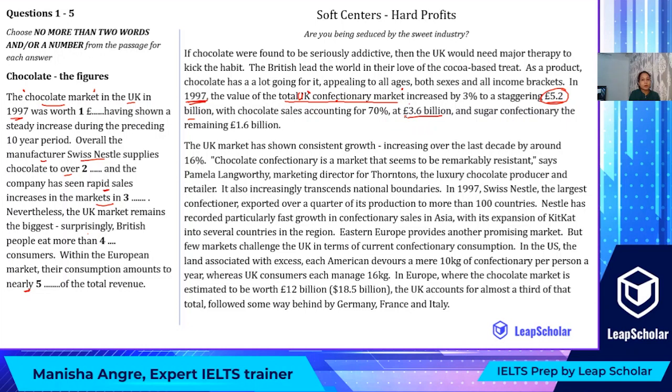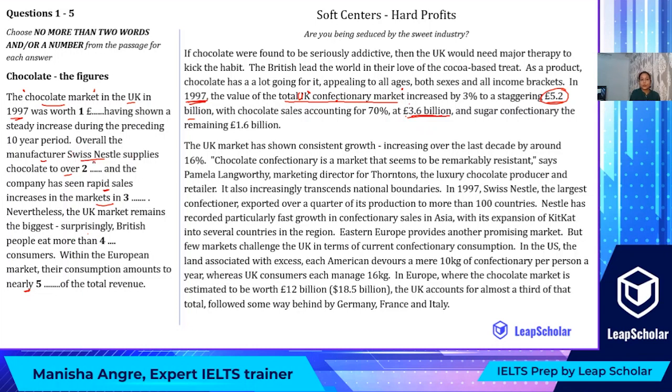The symbol for pounds is already mentioned. You will not write 3.6, but you'll write 3.6 billion. If you have missed the word billion, you don't get it correct. If you have got it correct, kudos to you all. Let's move further and find the answer to the second gap.